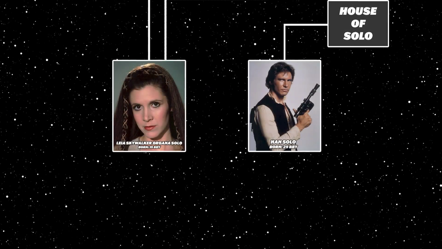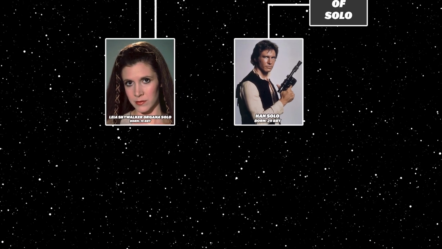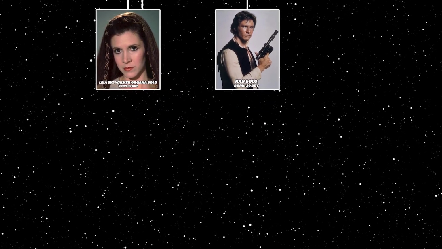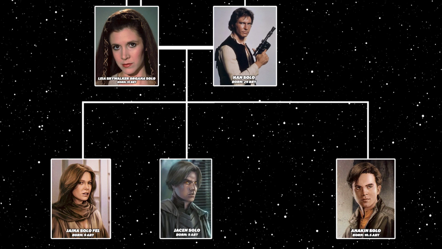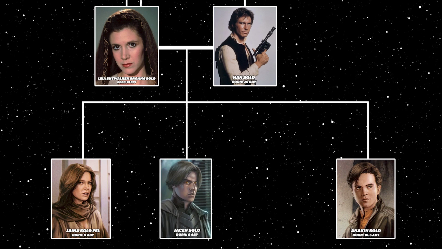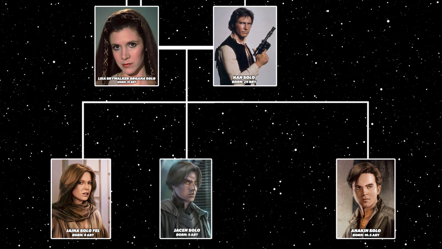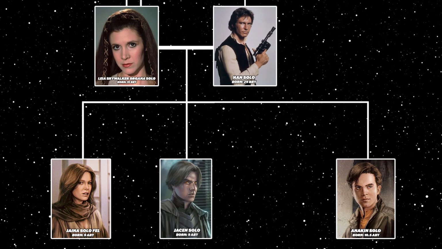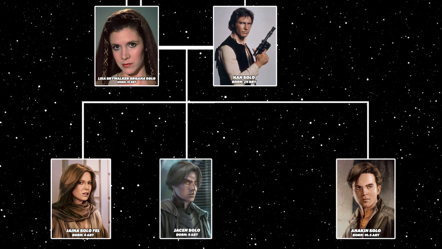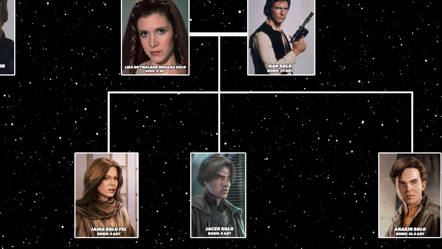Moving back down the Solo family tree to Han Solo and Leia Organa Solo, the two rebel heroes had 3 children. The twins Jaina Solo and Jacen Solo, born in 9 ABY, and a third child, Anakin Solo, born in 10.5 ABY. All 3 became Jedi Knights.